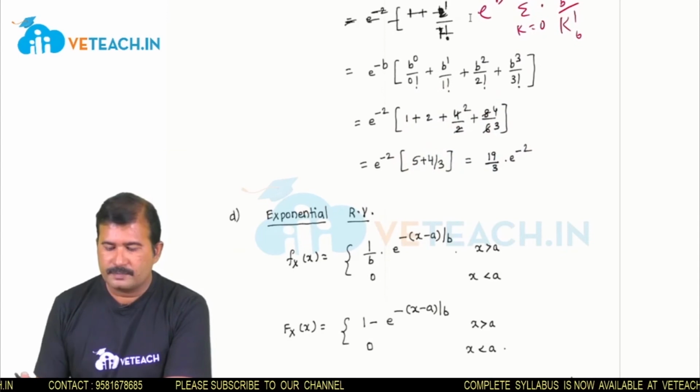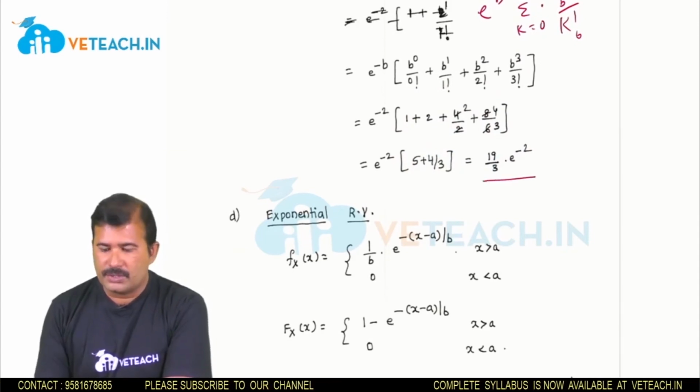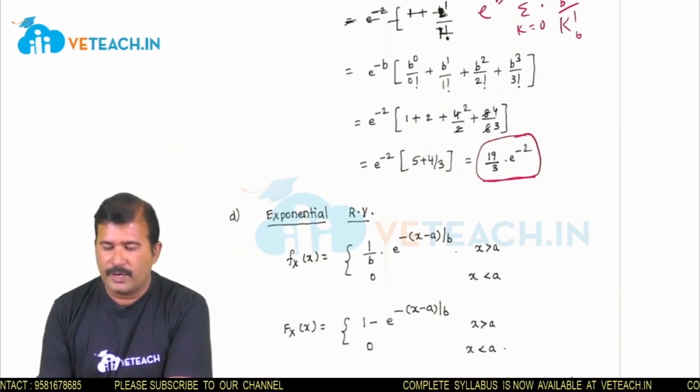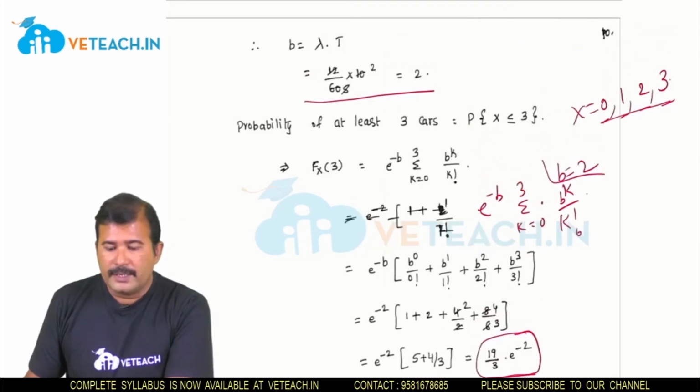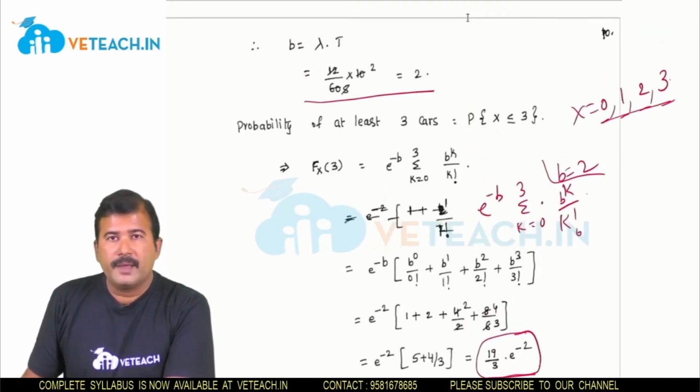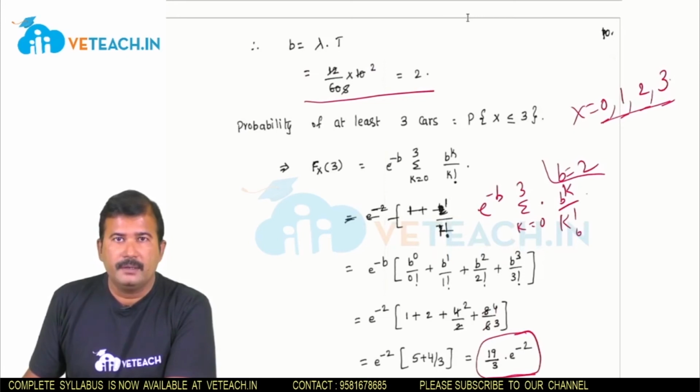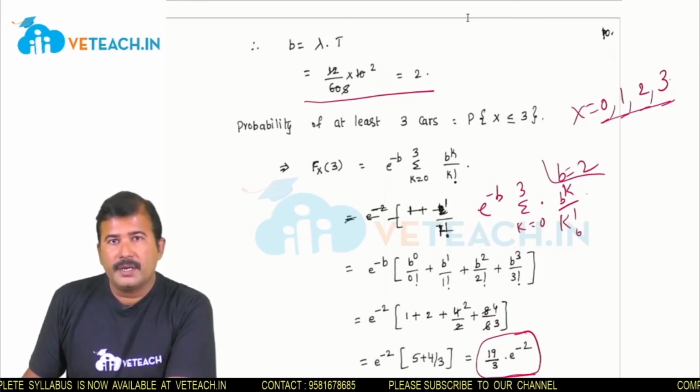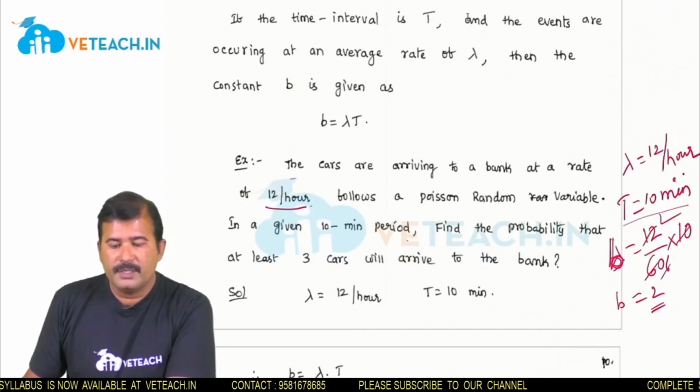So its value is 19 by 3 into e power minus 2. So we can simplify this value to find out the probability that at least 3 cars will arrive at a bank in a given 10 minutes time period. So in such a way, for any counting kind of applications, this Poisson random variable is very useful.